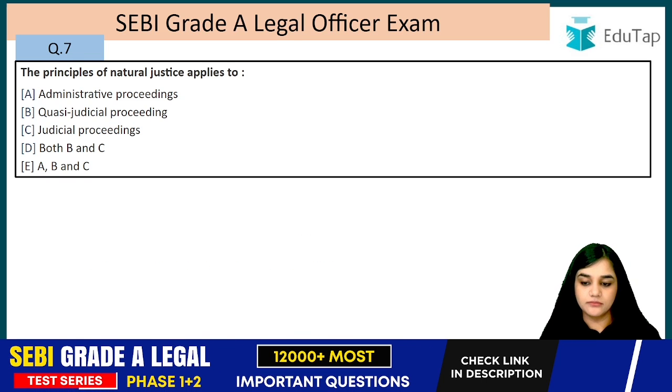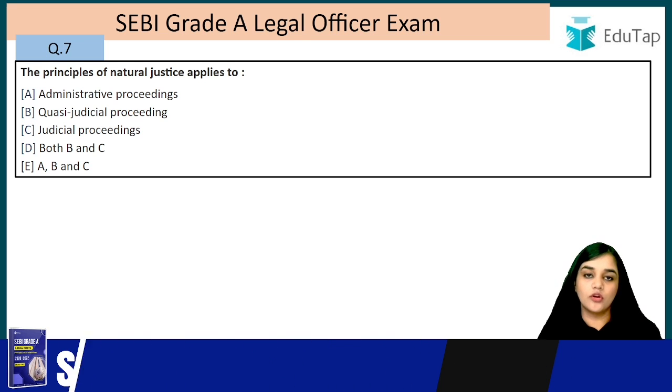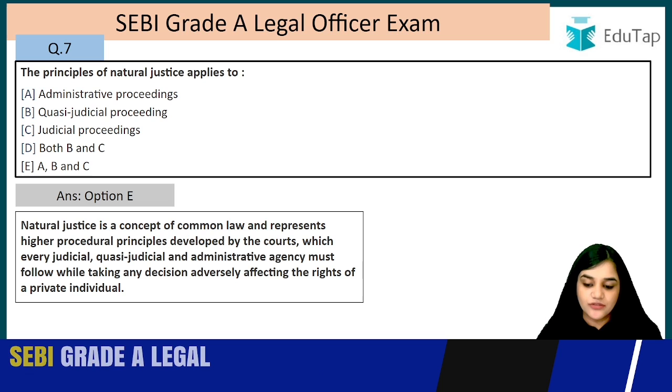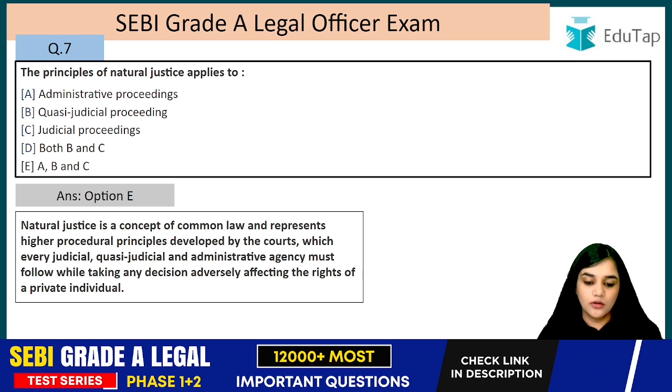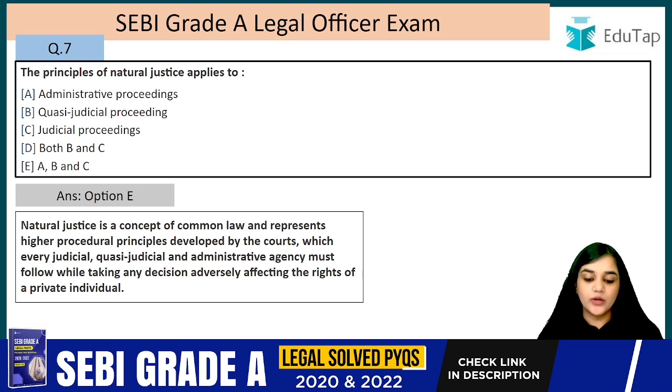Question number 7. The principles of natural justice apply. Your options are administrative proceedings, quasi-judicial proceedings, judicial proceedings. The answer is all of the above. The principles of natural justice are applicable to all of these proceedings. Natural justice is a concept of common law and represents higher procedural principles developed by the courts, which every judicial, quasi-judicial and administrative agency must follow while taking any decision adversely affecting the rights of a private individual.